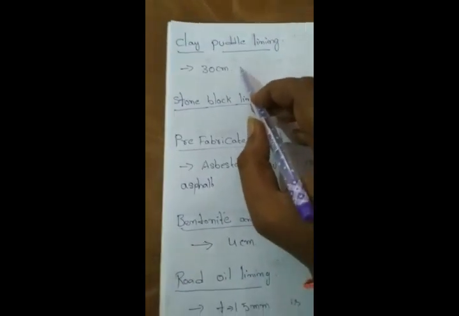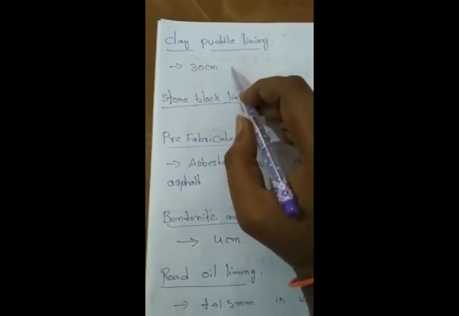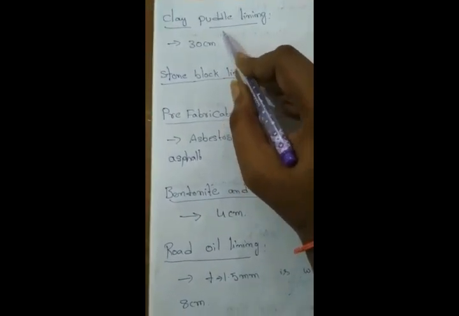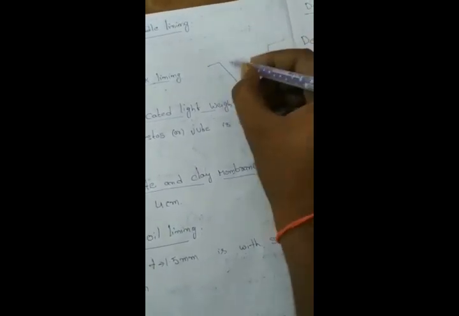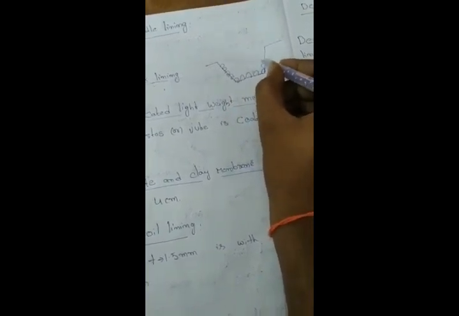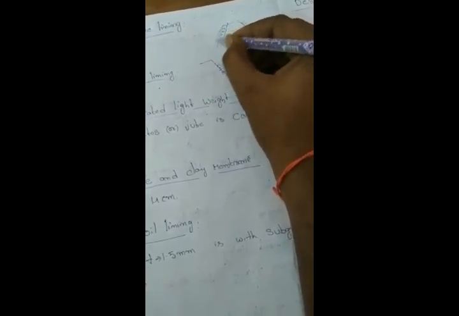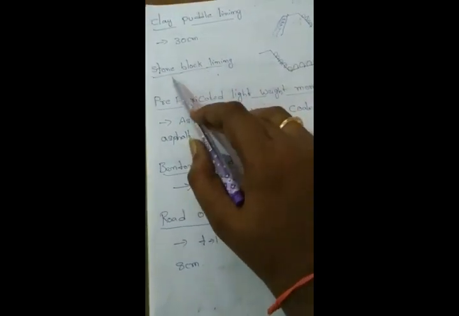Here, 30 centimeters of clay material will be thoroughly mixed with water, and this kind of material is placed for lining. Next one, stone block lining. Here is the stone revetment. In many areas we see this in a canal cross section. The stones will be placed like this, revetment in the sense. Generally it is also used for earth bunds and lakes to prevent soil erosion. This kind of lining is nothing but stone block lining.